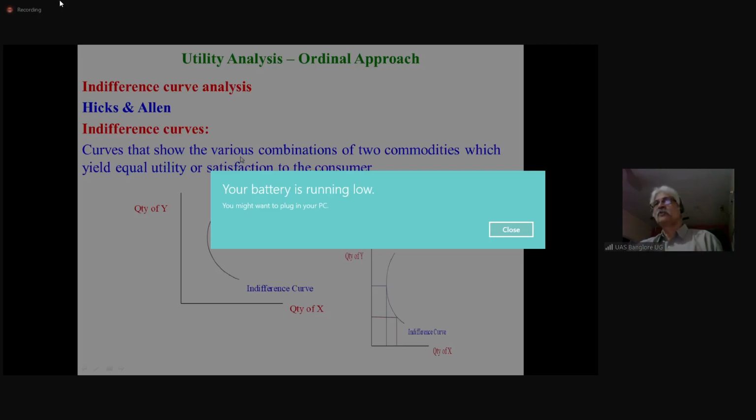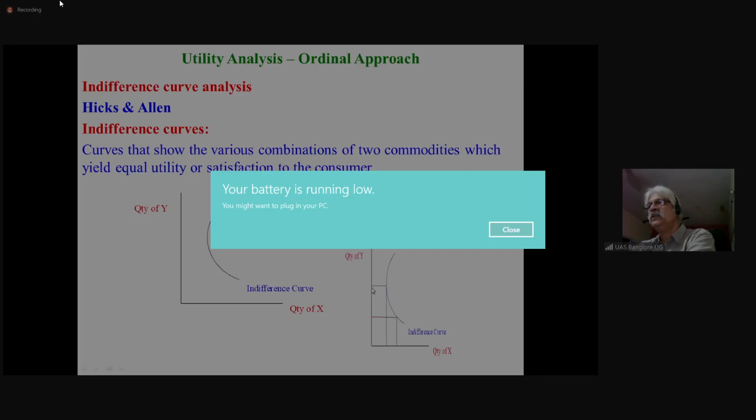Curves that show the various combinations of two commodities which yield equal utility or equal satisfaction to the consumer. What it says is you move along the indifference curve, any point on the indifference curve gives the same utility, the same satisfaction. This is the indifference curve here.